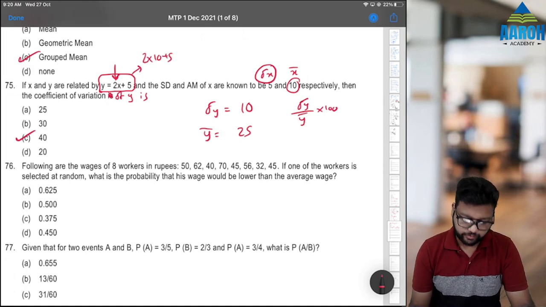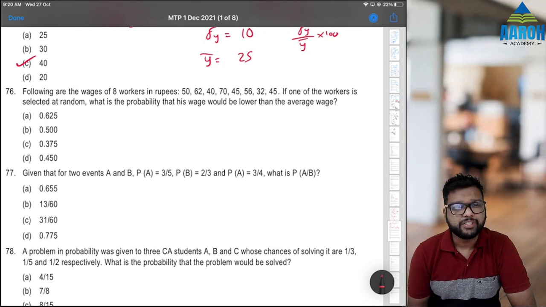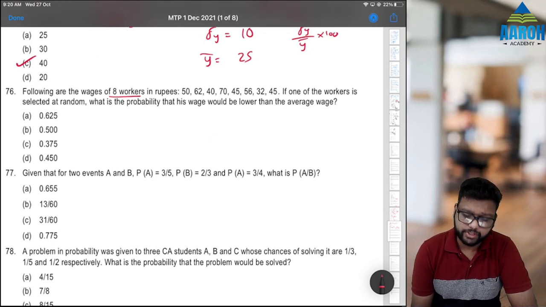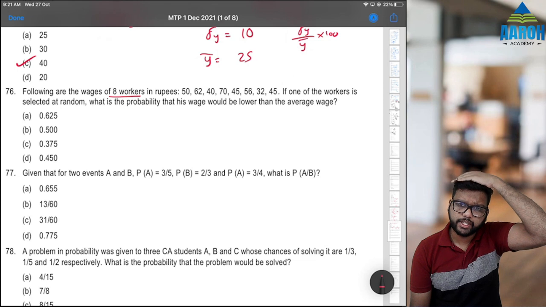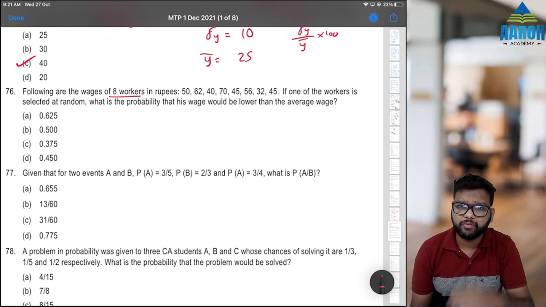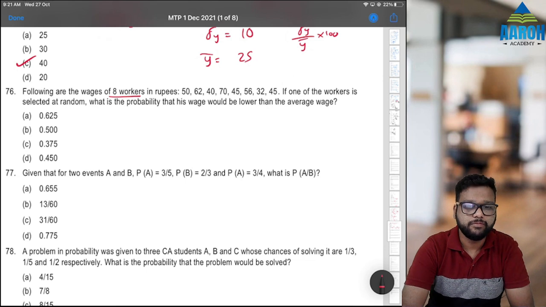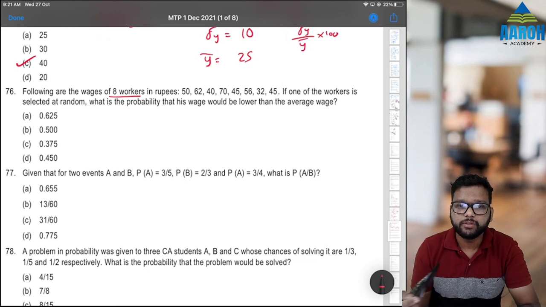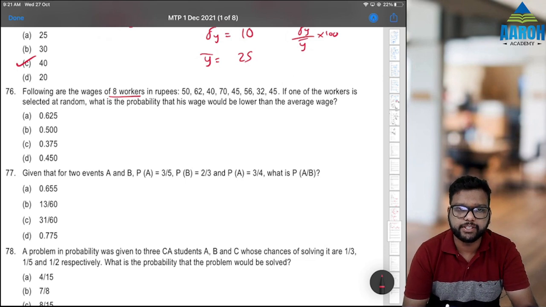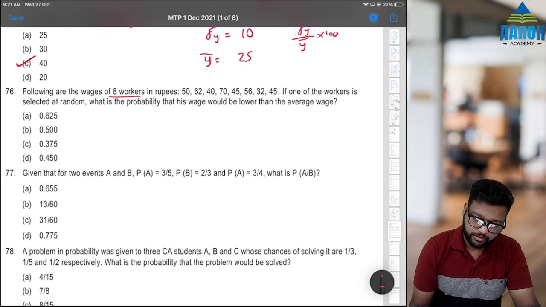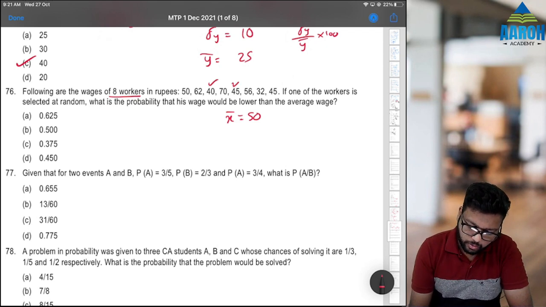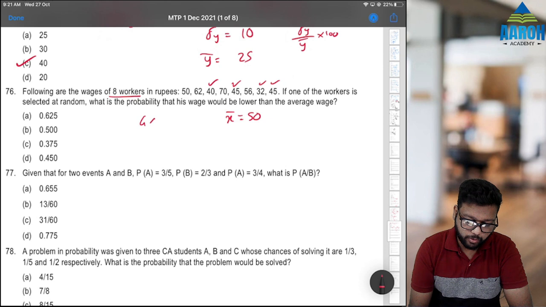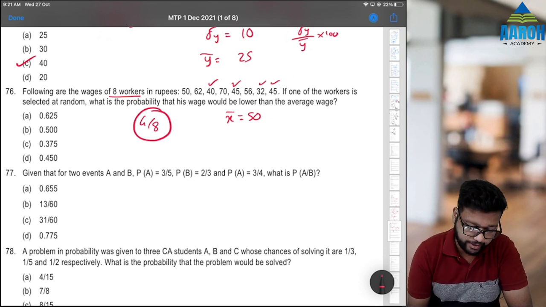Fine. Now many questions are from the module. Following are wages of 8 workers in rupees. If one of the workers is selected at random, what is the probability that his wage would be lower than the average wage? Average wage we'll have to find first. Average is summation x upon n: 50 plus 62 plus 40, 70, 45, 56, 32, 45, by 8. X bar is 50. So how many people are less than 50? Let's check. 1, 2, 3, 4. Out of 8. So 4 out of 8 will be the probability that he'll be lower than average. That is 0.5. Option B.